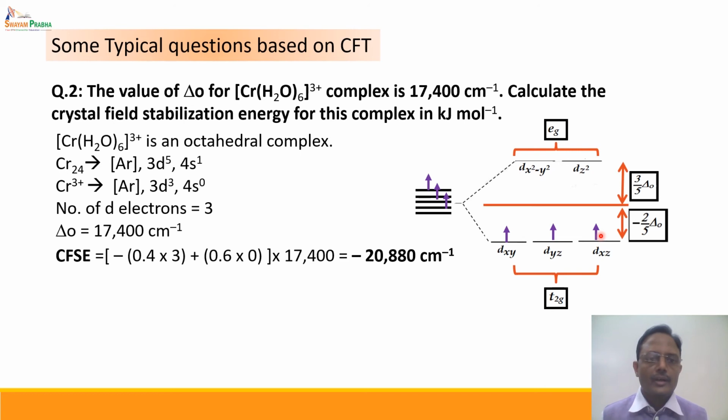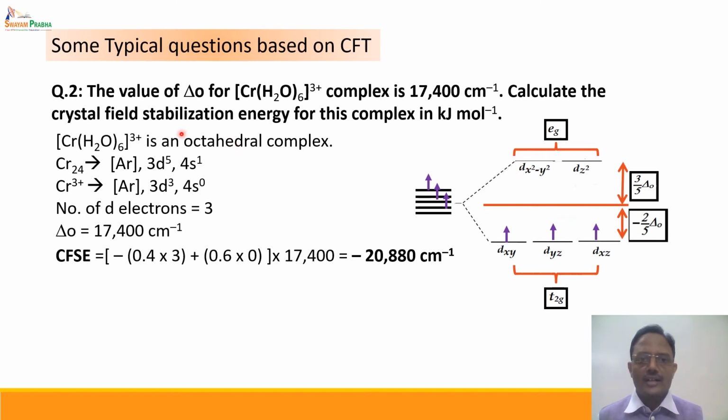As a result, the crystal field stabilization energy can be calculated as minus 0.4 times the number of electrons 3, plus 0.6 times the number of electrons 0, multiplied by the value of ΔO, that is minus 2/5 ΔO into the number of electrons, which comes out to be minus 20,880 cm⁻¹. This is in terms of cm⁻¹.